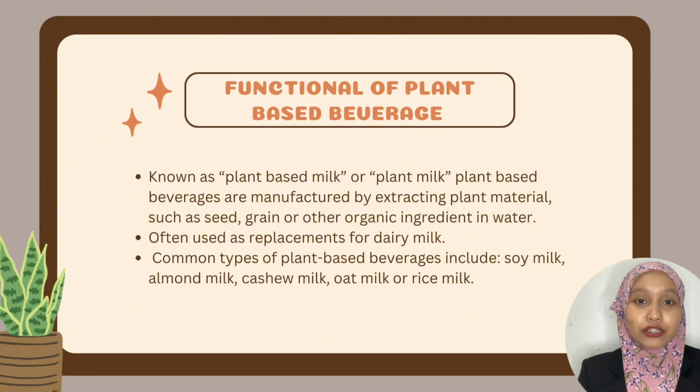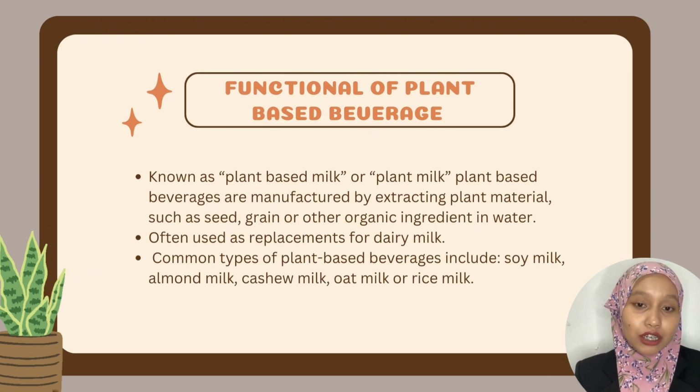Here we go for the introduction. Plant-based beverages, known as plant-based milk, are manufactured by extracting plant material such as seed, grain, or other organic ingredient in water. Plant-based milk is also often used as a replacement for dairy milk, such as common dairy milk, soy milk, almond milk, or oat milk or rice milk.